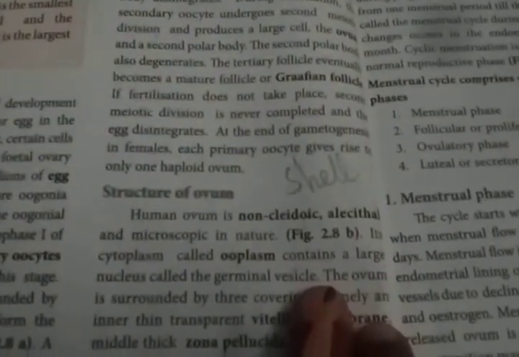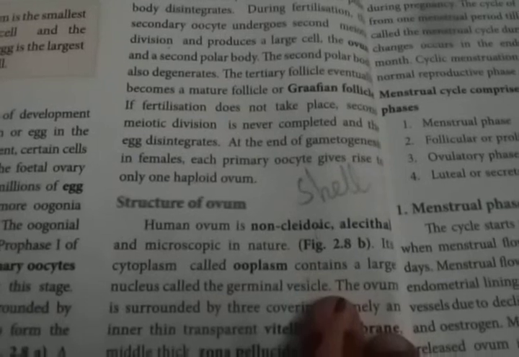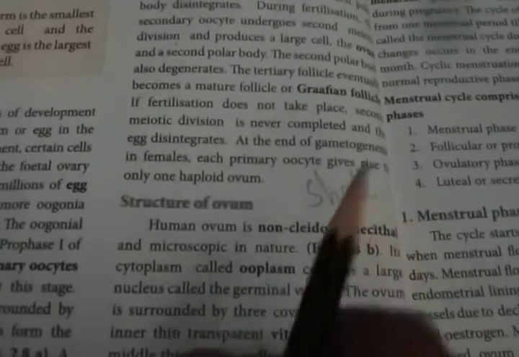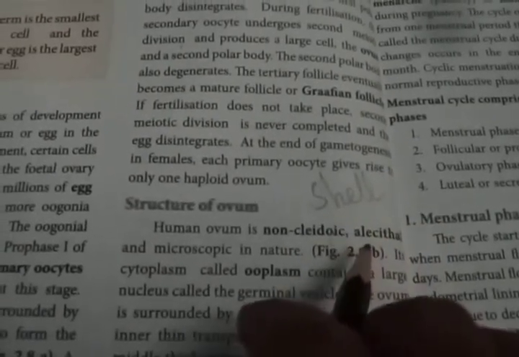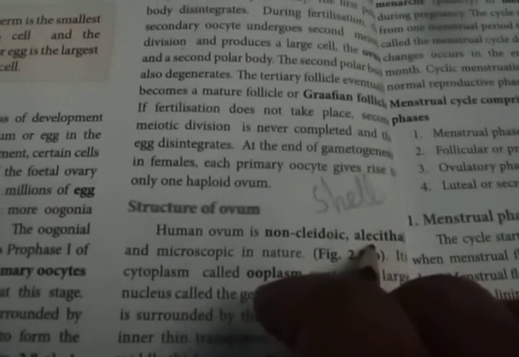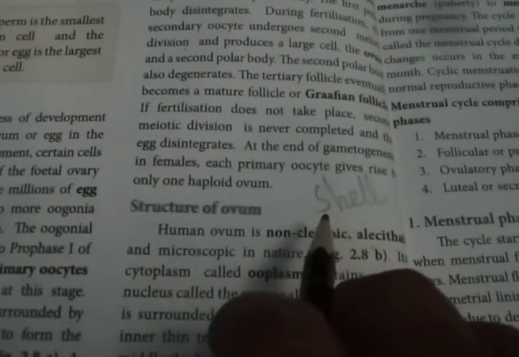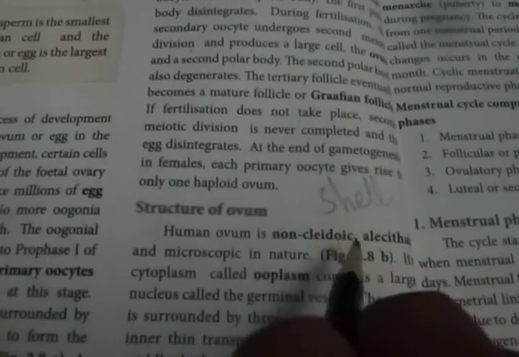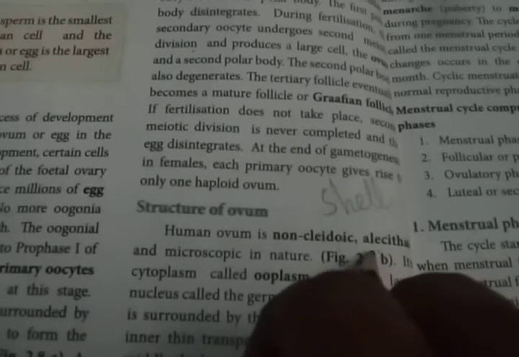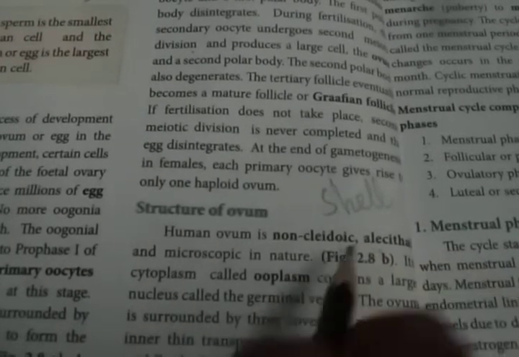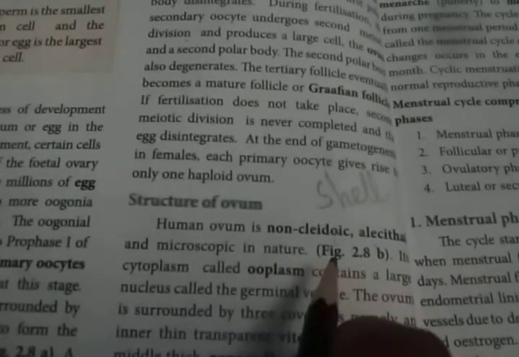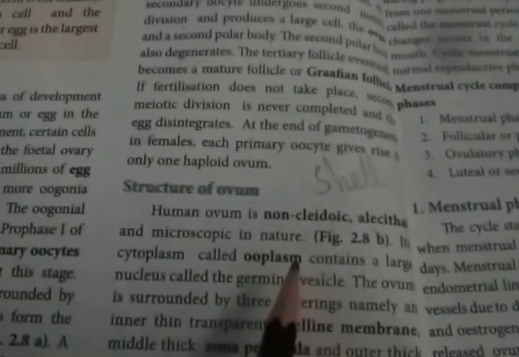The yolk is what we call the yellow part of the egg, and it is essential for the development of the egg, giving it nutrition. But the human egg is alecithal, so the yolk is absent. How does the developing embryo get nourishment? It is produced through the placenta. Through the placenta, the embryo gets nourishment from the mother's body. Have you all understood? So the human ovum is non-cleidoic, alecithal, and microscopic in nature.